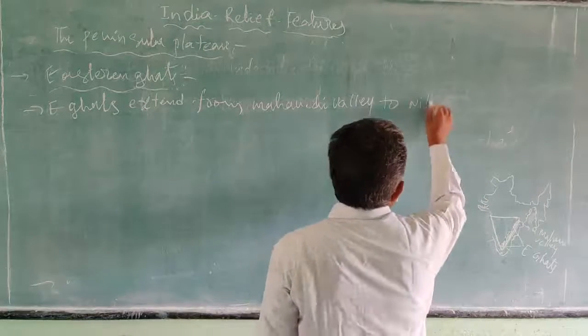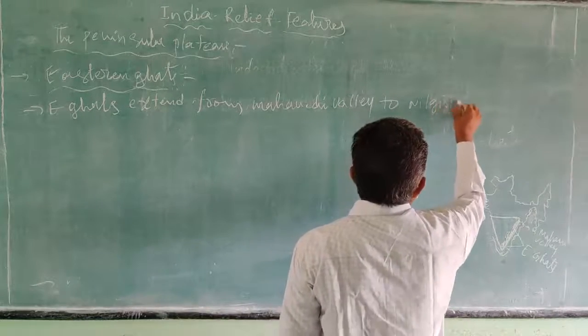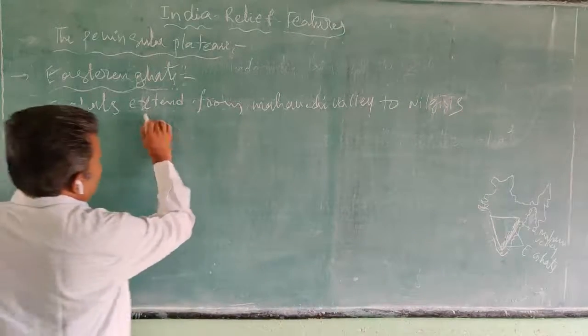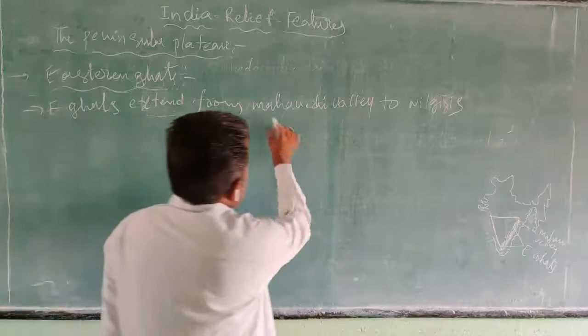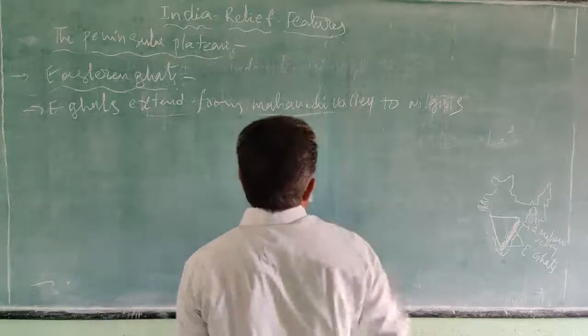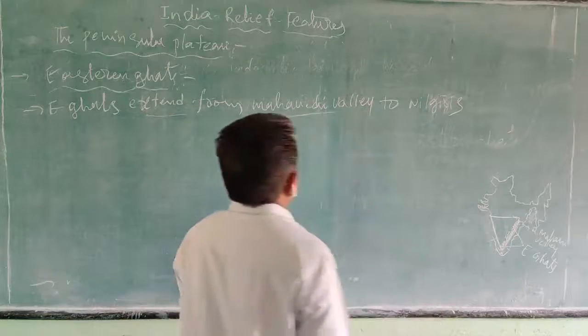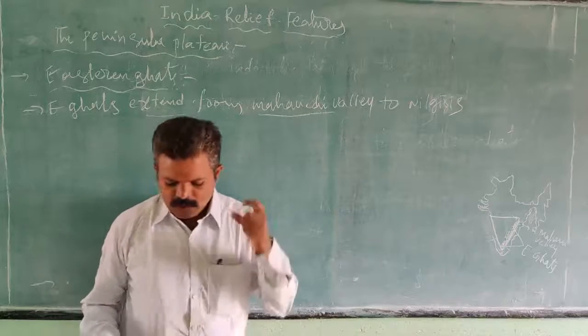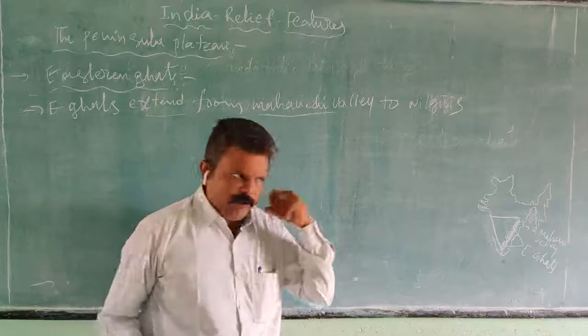This is the extension of the Eastern Ghats, from the Mahanadi Valley to the Nilgiri side.